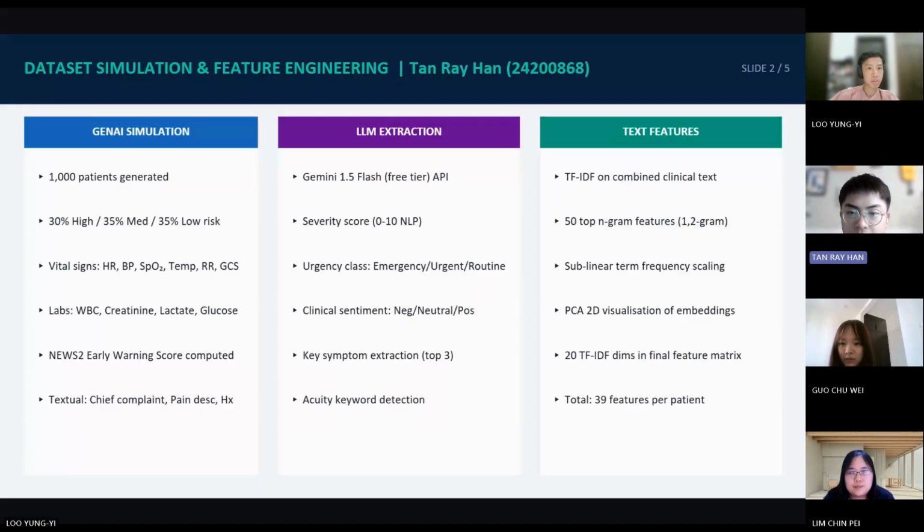Next, we applied TF-IDF to convert the clinical text into numerical representations. The most informative unigram and bigram features were selected, and PCA was used to visualize the text embedding in 2 dimensions. Finally, all structured and textual features were combined into a single feature matrix containing 39 features per patient, which was later used as the input for model training and evaluation.